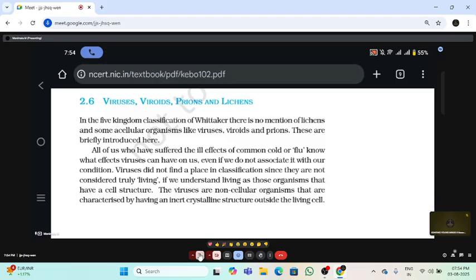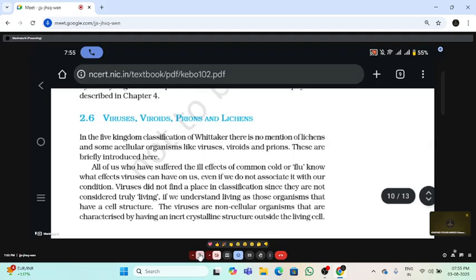In Whittaker's classification, there is no mention of lichens and some acellular organisms like viruses, viroids and prions. These are briefly introduced here. Whittaker did not explain anything about viruses in the five kingdom classification, but here it is explained. Actually, this also comes under the living organism category only.